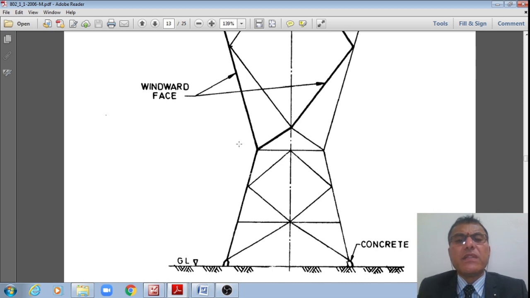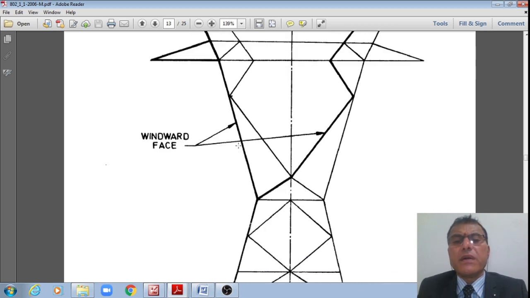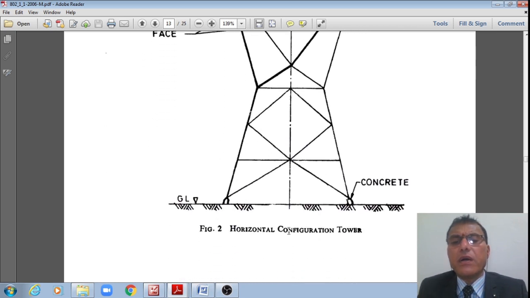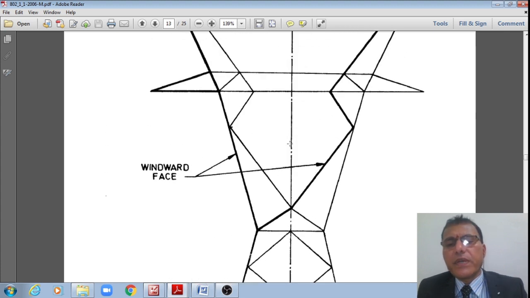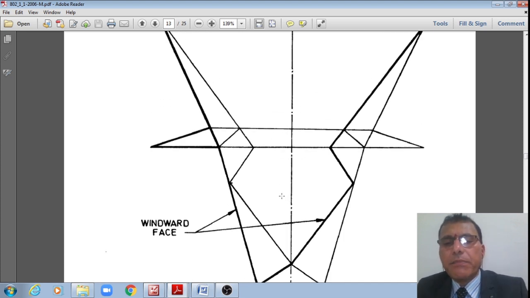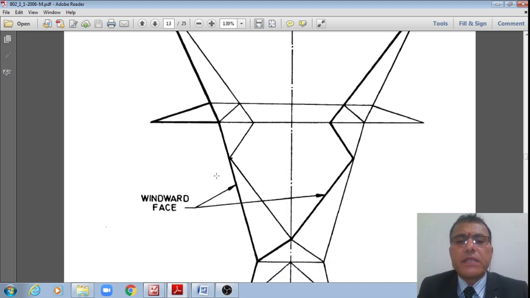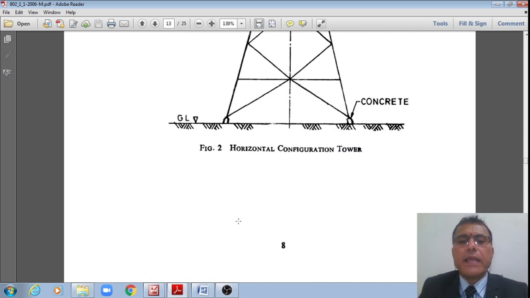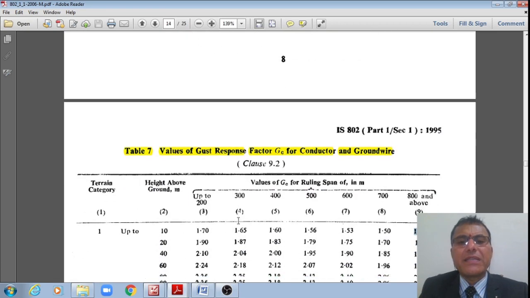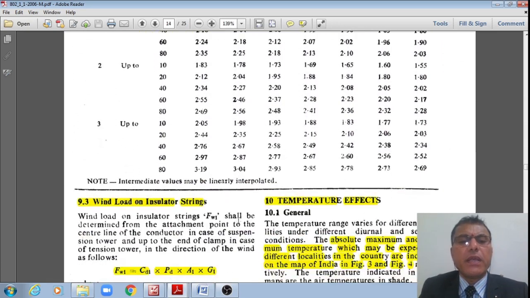Now next, this is a schematic of a tower that we already saw, right? This figure we already saw in the form of a photograph. I already explained what this is. This is a beam, this is a window part, this is a K frame, etc. That we already explained in the starting discussions, right? That's how the geometry is shown.